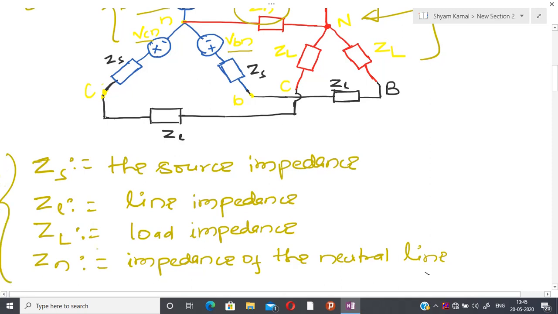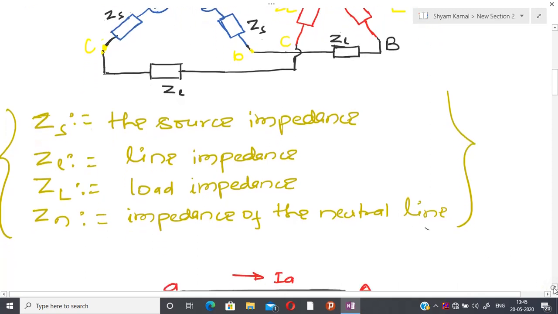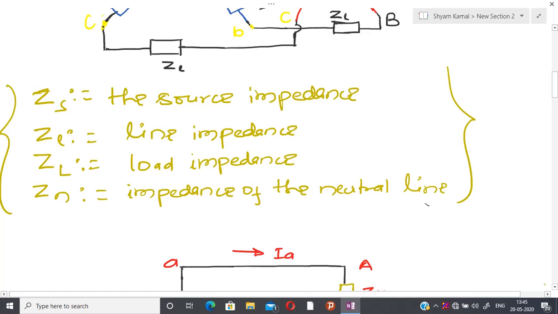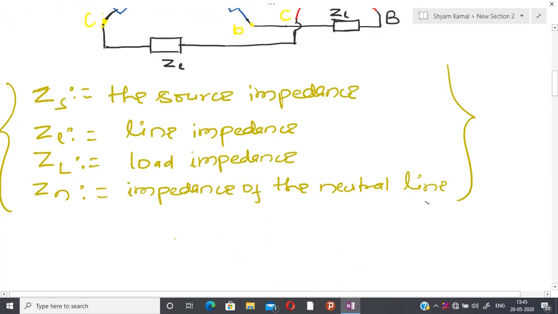So in this way I have basically four different impedances involved, and if you calculate the total impedance, then that is basically the total impedance I am able to represent like this. So that is Z, and I am putting subscript Y because here everything is Y connected.